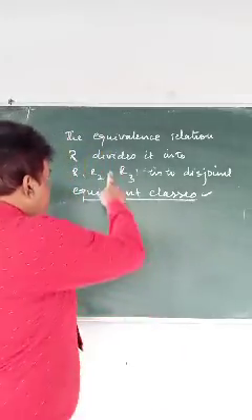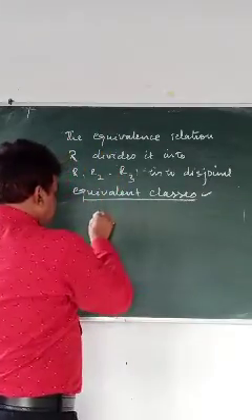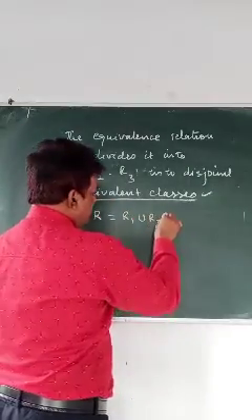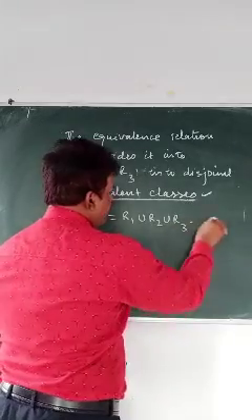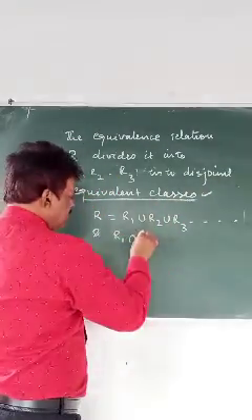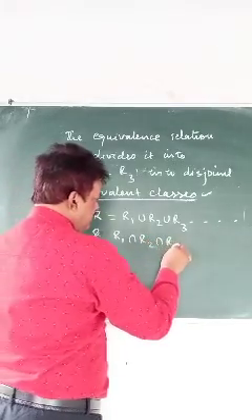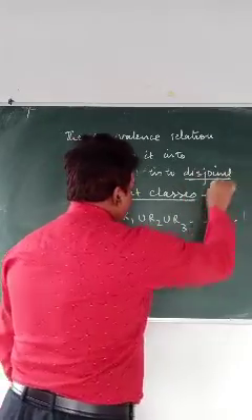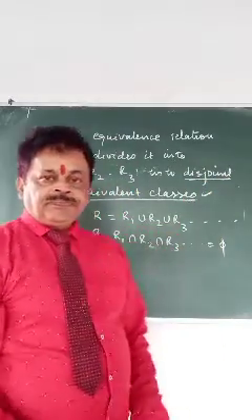So it means that your set is R1 union R2 union R3 like this, and R1 intersection R2 intersection R3 equals empty. Disjoint, no common element.